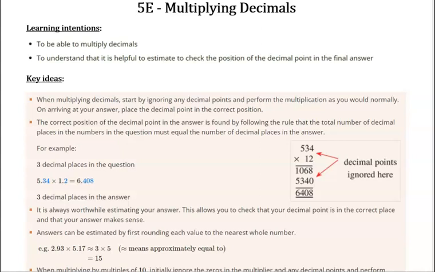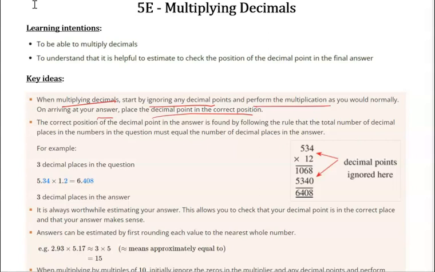All right, we're aiming to multiply decimals, and we are going to have our calculators handy so we can multiply with our calculator. I'll show you how to do it without a calculator. The key idea is when you're multiplying decimals, start by ignoring the decimal points. That makes life easier. Perform the multiplication as you would normally, and once you've got your answer, place the decimal point in the correct position. So this is the trick to multiplying decimals.